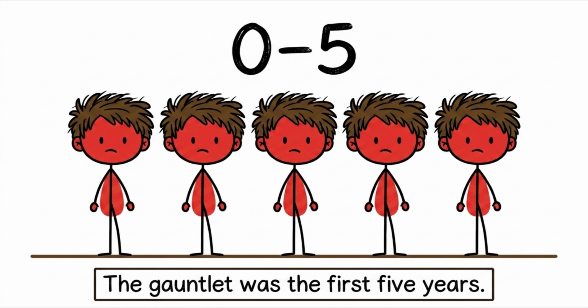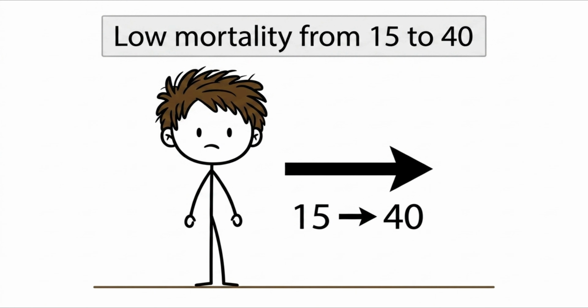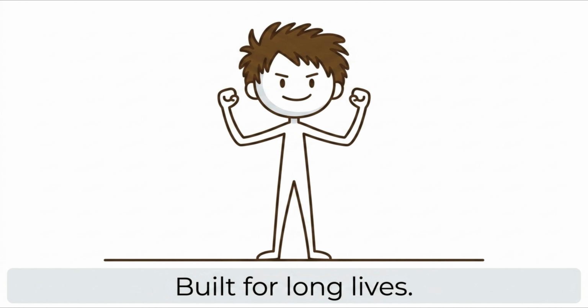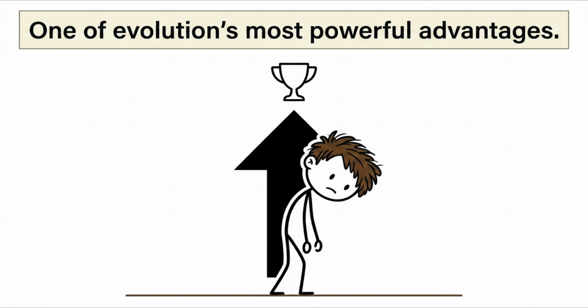So here's what we actually know. Ancient life was a gauntlet, and the gauntlet was almost entirely in the first 5 years. Infancy and childhood were dangerous, but if you survived to 15, you could expect a reasonable lifespan, with mortality rates staying low until around age 40. The adults who made it through childhood weren't biologically fragile or built for short lives. They were built for long ones because long lives, specifically long post-reproductive lives, turned out to be one of the most powerful evolutionary advantages our species ever developed.